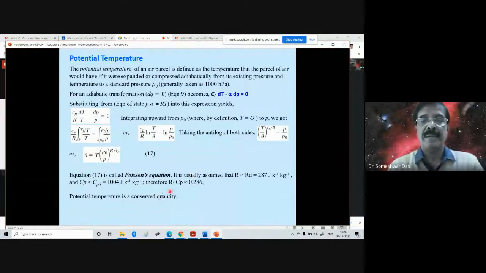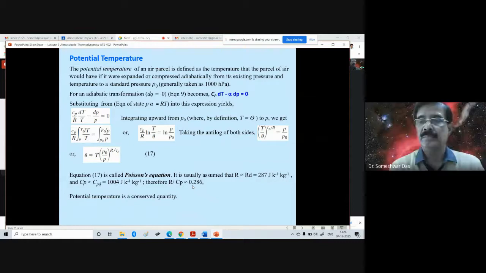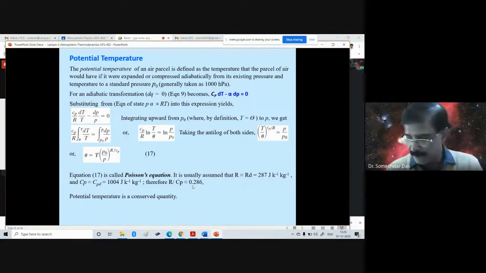And that's why sometimes, I don't know whether in atmospheric dynamics or dynamic meteorology class you have been taught about the vertical coordinates of the atmospheric system. Generally, what is the vertical coordinate that we use in the atmosphere? Can somebody say? W, sir. W is the vertical velocity.